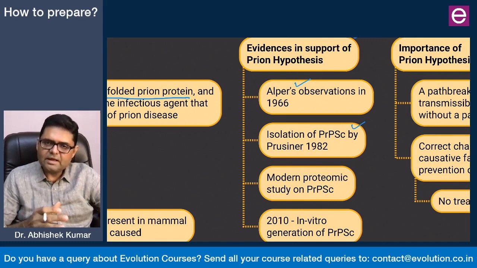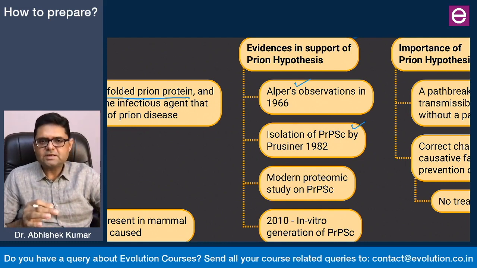So that is the third line of evidence, and in 2010 the scientists were able to synthesize prion protein Sc in the lab, and when this was injected into farm animals, they developed the prion diseases. So all of these are strong evidences in favor of the Prion hypothesis.